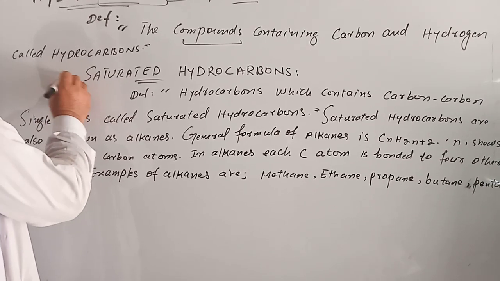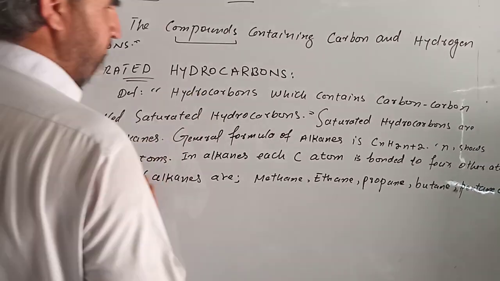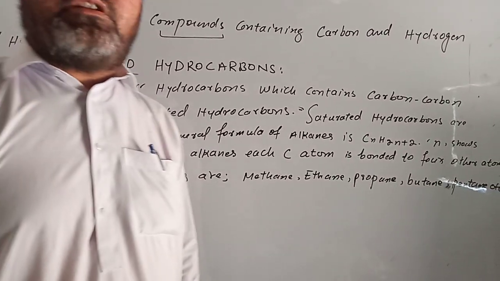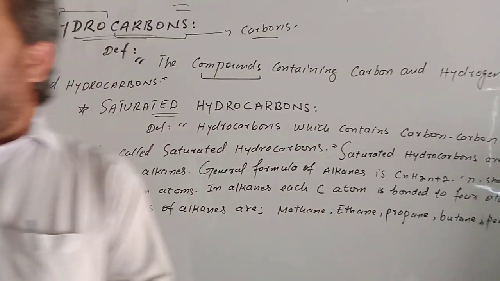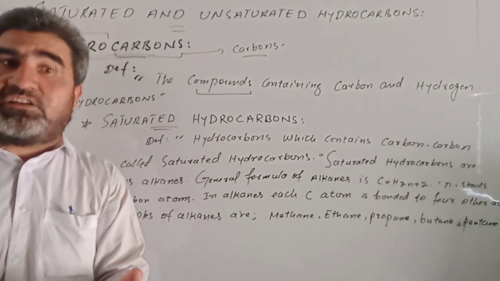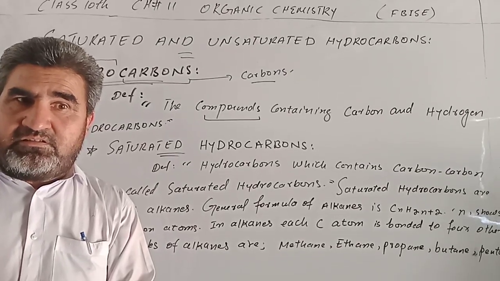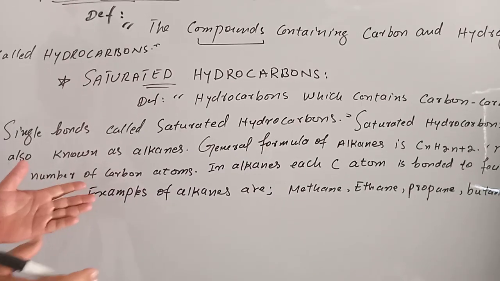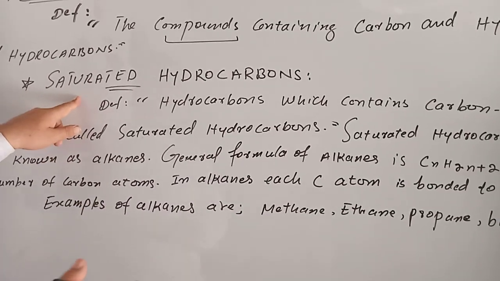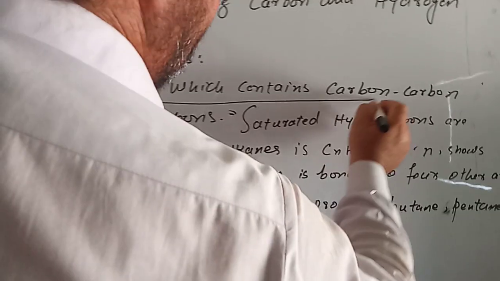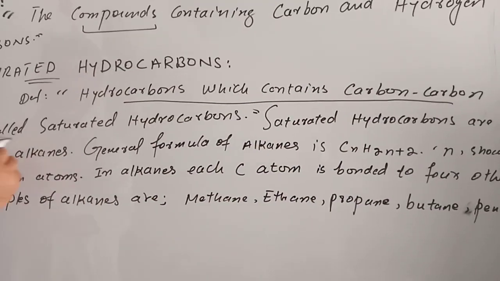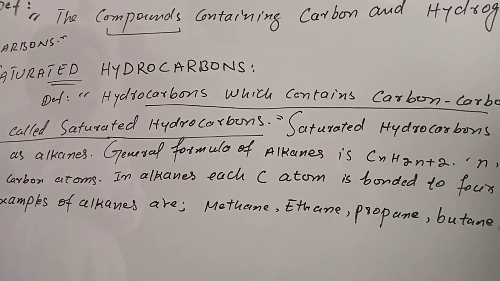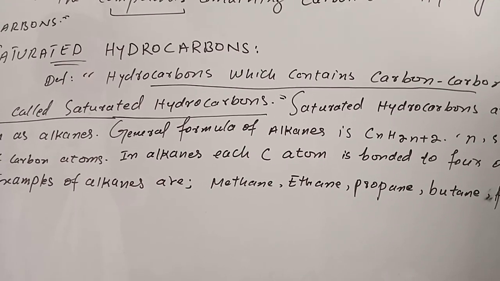Now we will come toward the saturated hydrocarbons. Remember that all those hydrocarbons which have carbon-carbon atoms with single bonds between the carbon atoms, and sometimes also between carbon and hydrogen atoms, are known as saturated hydrocarbons. Hydrocarbons which contain carbon-carbon single bonds are called saturated hydrocarbons. This is actually the shortest definition.